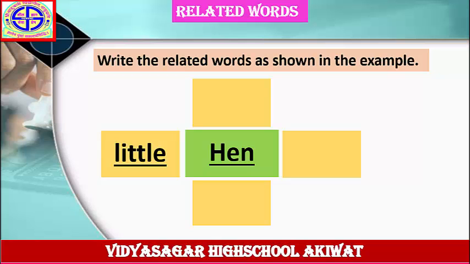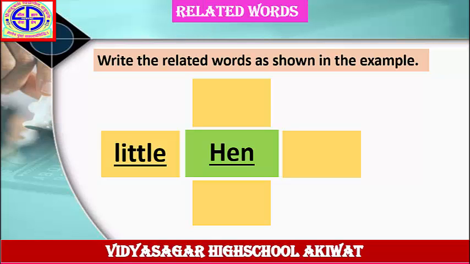And beautiful hen. A small hen. In this way, first draw this wave diagram in your notebook. Write down the first word hen in the center of this wave diagram. After that, write down the word little. After that, write down the word big hen, red hen, beautiful hen.